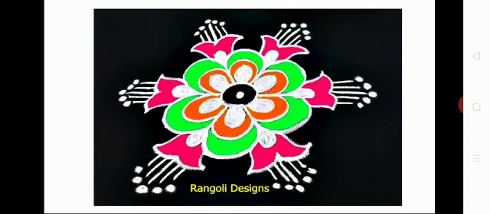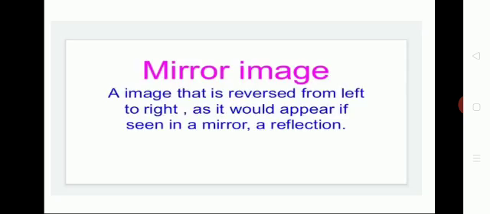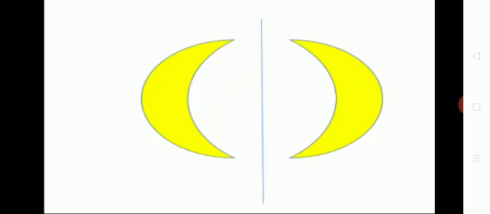Okay, children. Next one is mirror image. What is meant by mirror image? An image that is reversed from left to right, as it would appear if seen in a mirror, a reflection. So that is called a mirror image. Look at that moon. I will just put a mirror to get the complete picture. It is reversed from left to right. So this is a mirror image.